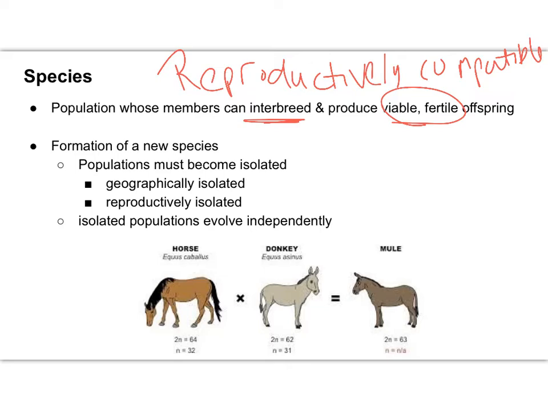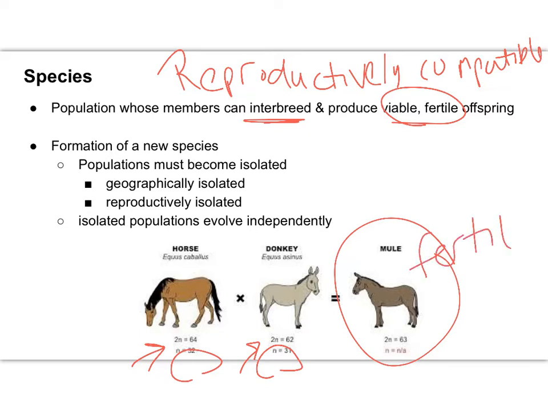The example that we see down here at the bottom is between the horse and the donkey. A horse's diploid number is 64, where a donkey's diploid number is 62, so they produce gametes of 32 and 31. When a horse and a donkey breed, they result in a mule, which has a diploid number of 63. While it produced offspring that was viable, a mule is not fertile. A mule is sterile, which is what keeps a horse and a donkey as two separate species.